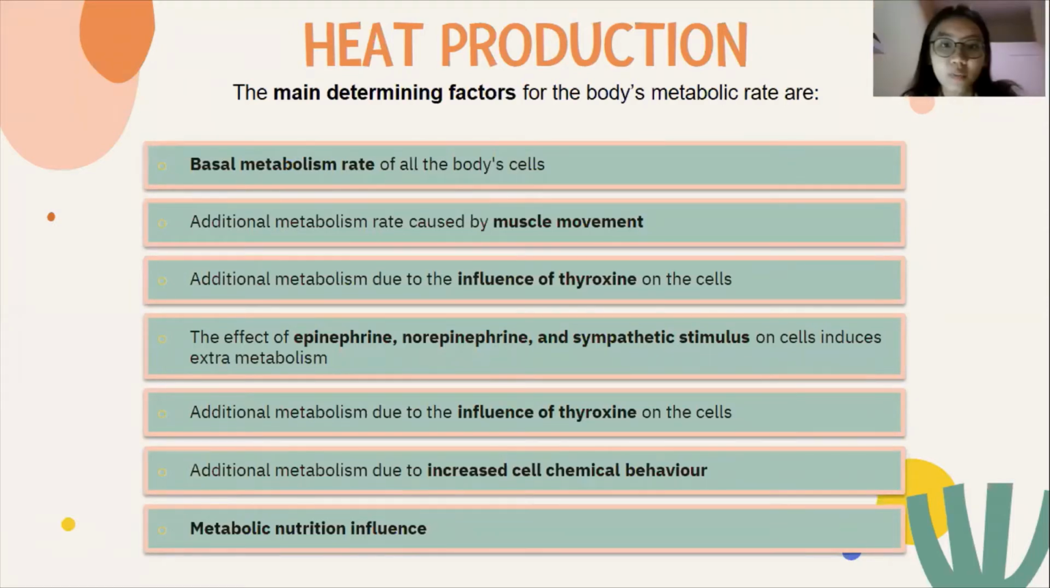My name is Naomi and I will explain about the main determining factors for the body's metabolic rate. They are, first, basal metabolism rate of all body cells. Second, additional metabolism rate, including muscular contraction, triggered by shivering, caused by muscle movement. And third, additional metabolism due to the influence of thyroxine on the cells, and to a lesser degree, other hormones such as growth hormone and testosterone.